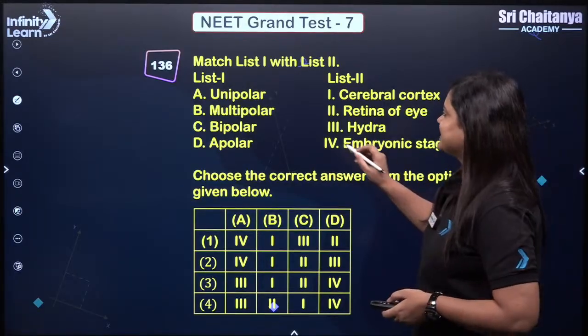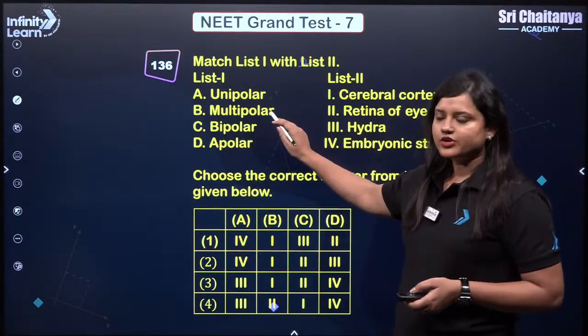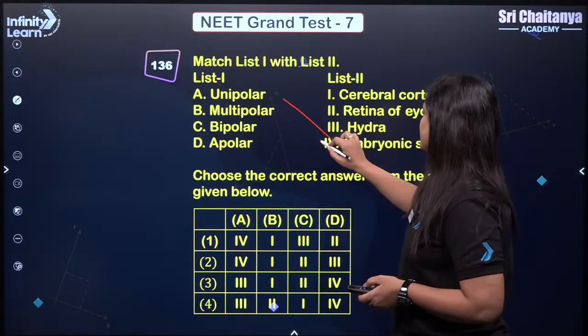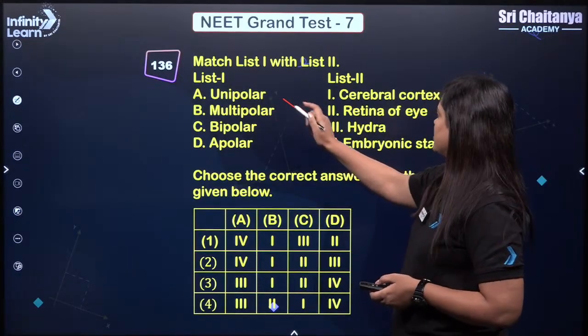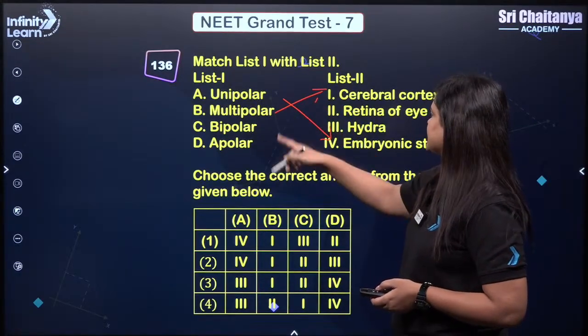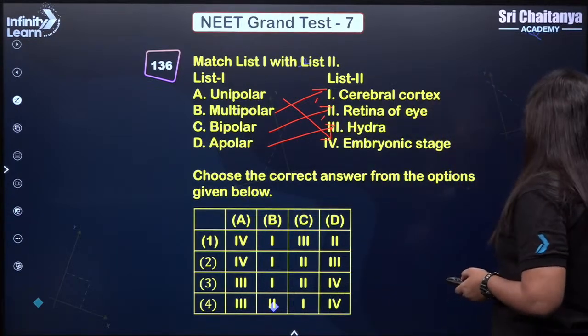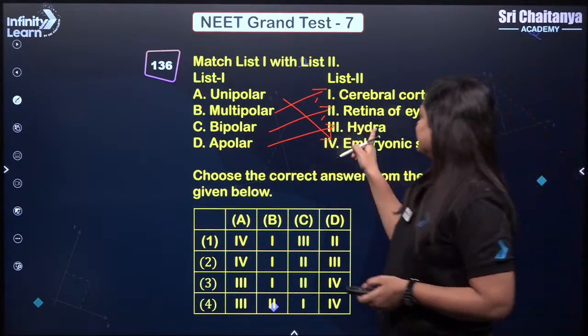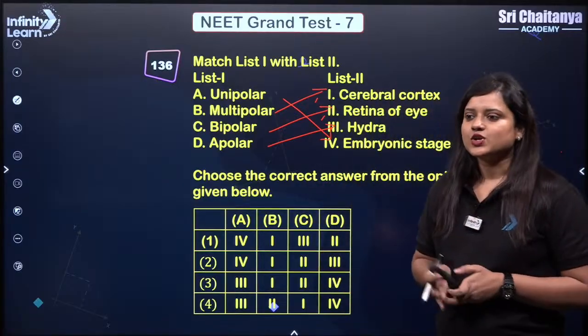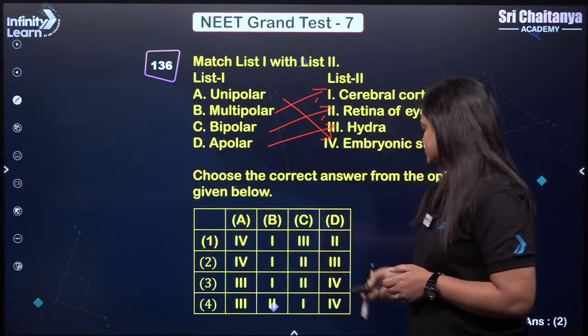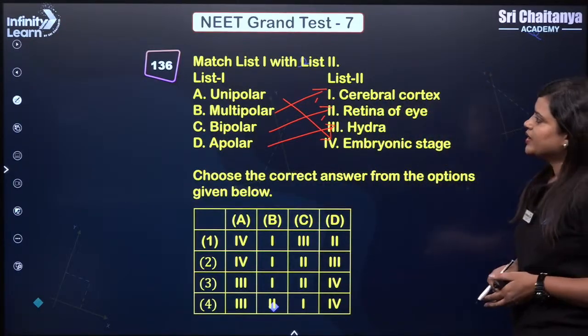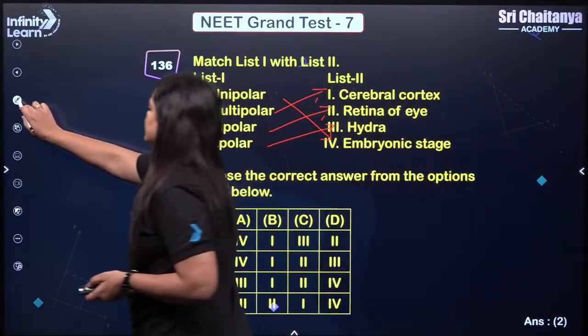Okay, good evening everyone. Unipolar neurons, we know, are present in the embryonic state. Multipolar neurons you will get in the cerebral cortex, bipolar in the retina of the eyes, and apolar you will get in hydra, isn't it? So the correct answer for this question should be 2, right? Now let's move on to our next question.